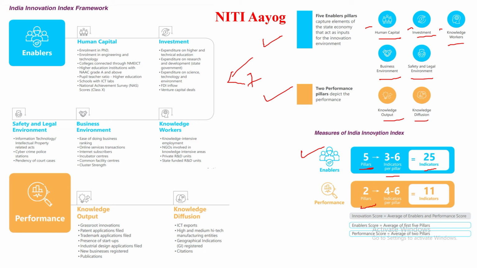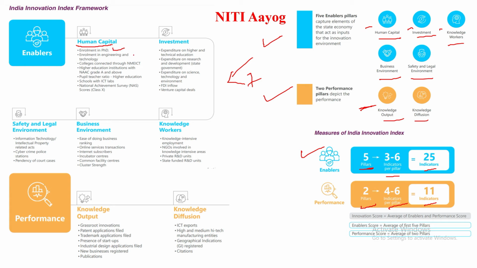Again, there are 2 pillars here. You can see there are 4 to 6 indicators per pillar, and in total there are 11 indicators. So what do we mean by indicators? For example, let's just go to human capital here. What are the things that indicate human capital?